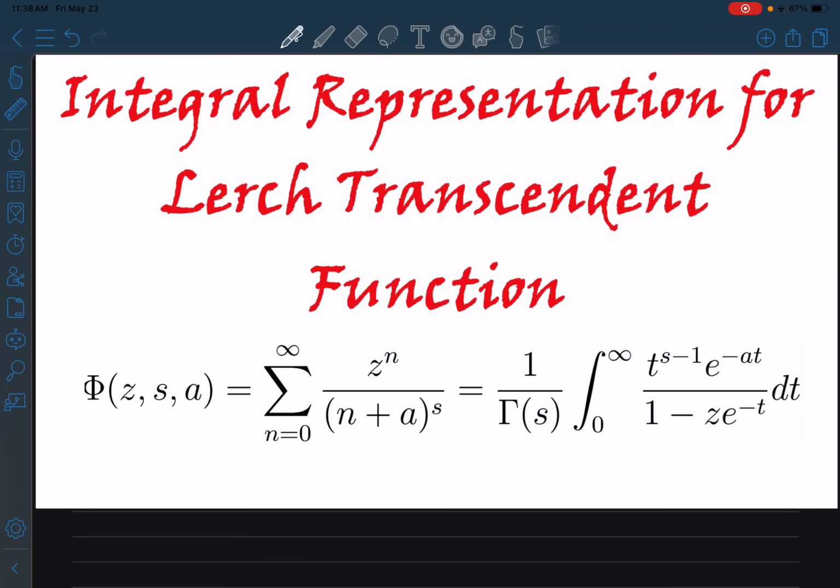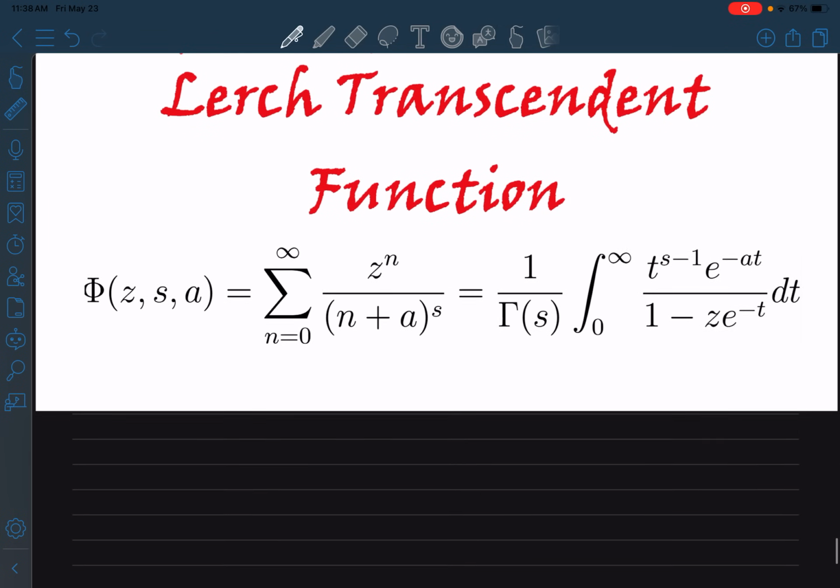For the sake of completion. And so that's why I planned on making this video. We'll basically prove the integral representation, and we consider the sum representation as the definition of the Lerch transcendent function. And one of the reasons that this function is important is because this function can actually